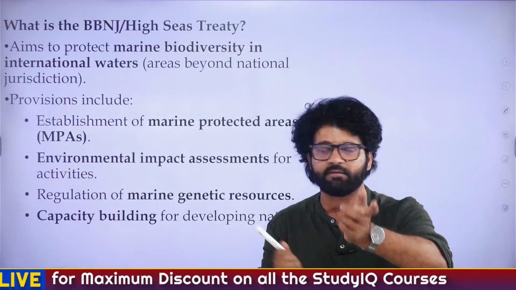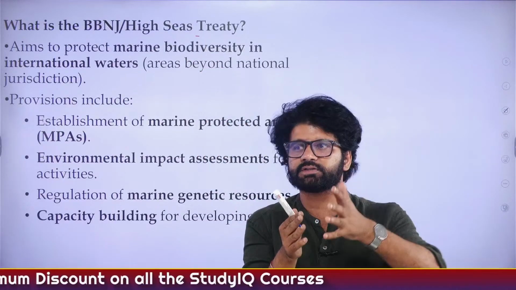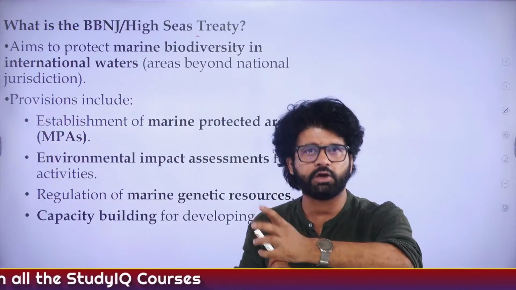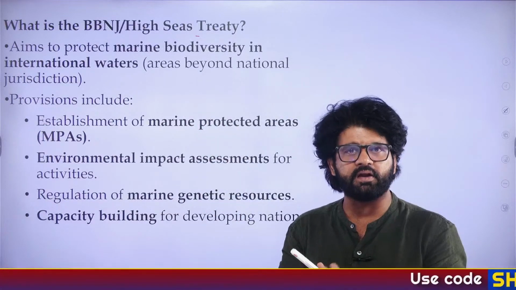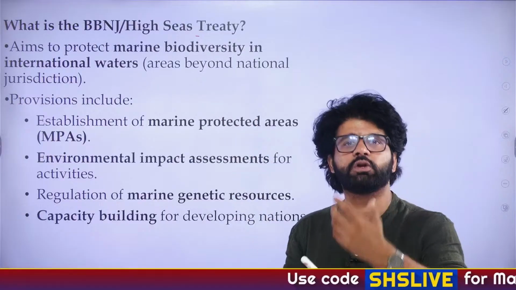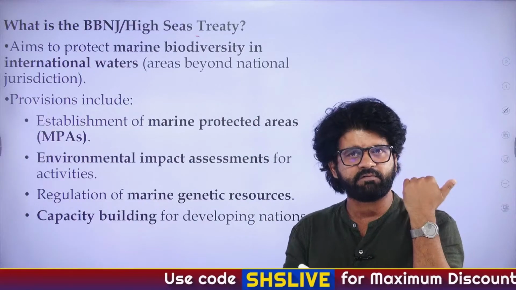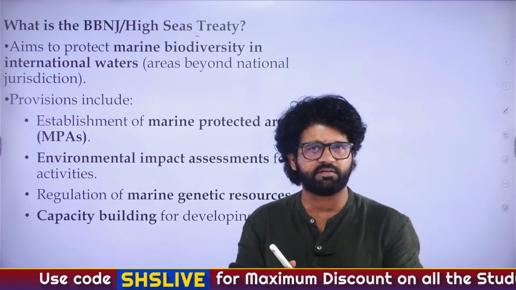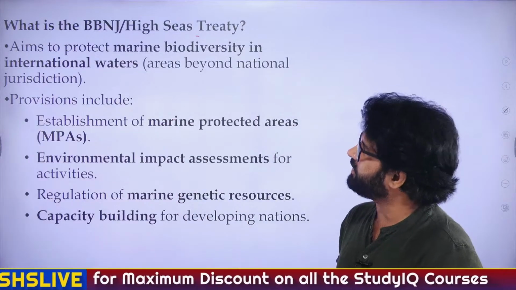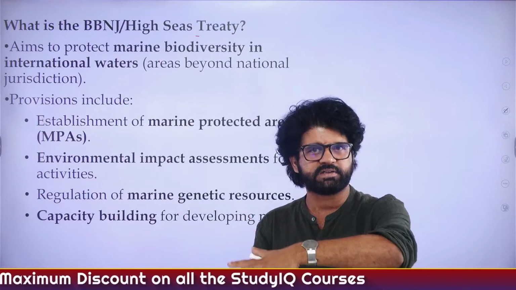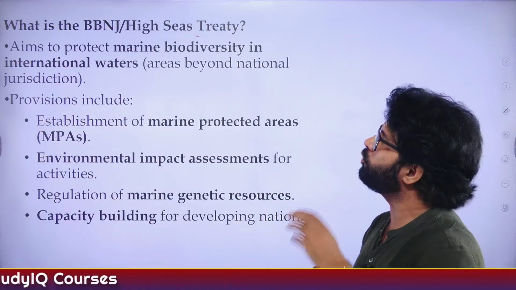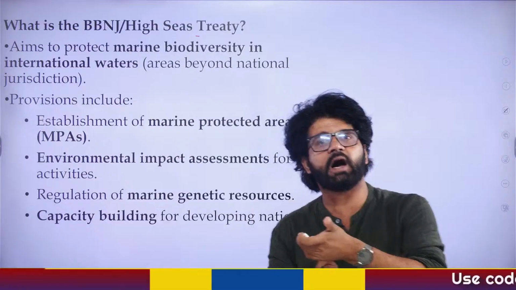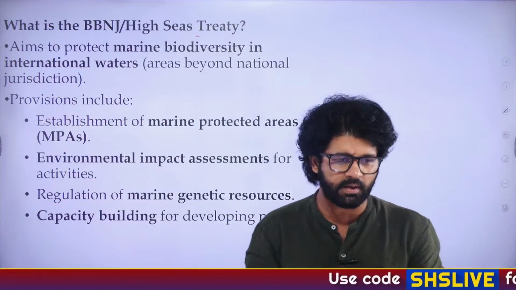Last time when we discussed the High Sea Treaty, we discussed that signing and ratification are two different things. Many countries have signed it, but until or unless 60 countries ratify it, this High Sea Treaty will not become operational. Last time when we read it, 49 countries had ratified it. Now 56 countries have ratified it. 60 countries' ratification is needed. Only 4 more to go. India has not ratified it. US has not ratified it. So these are some points which are very important.